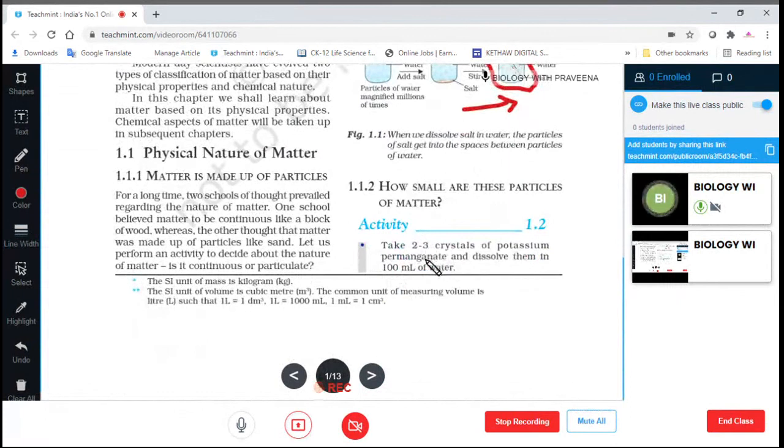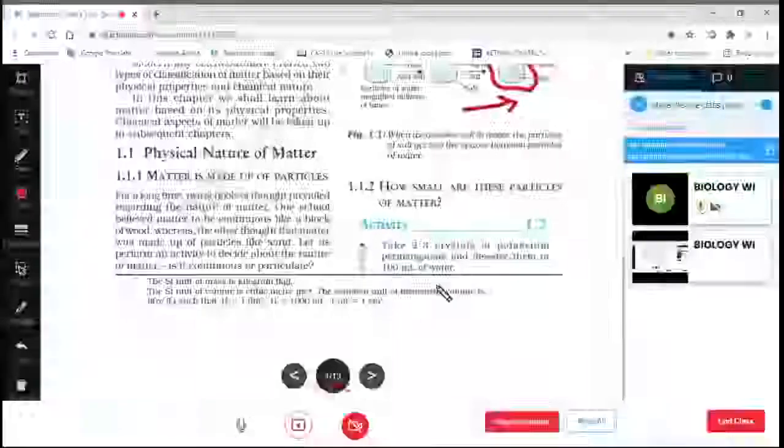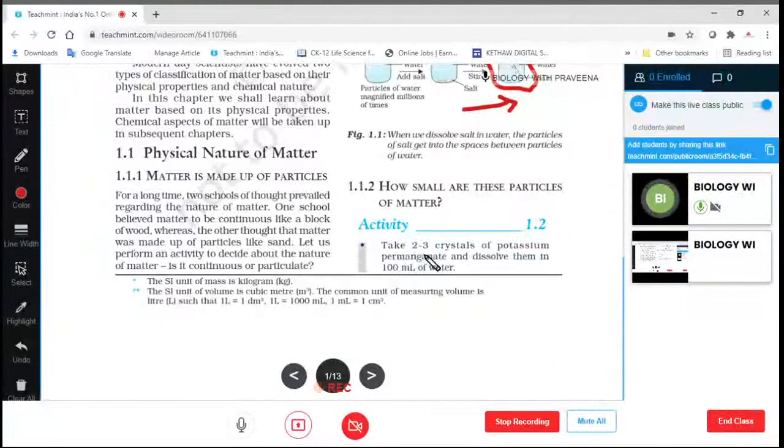Activity 1.2. Take 2 to 3 crystals of potassium permanganate and dissolve them in 100 ml of water. So you have to see how small these particles of matter are by doing this activity.